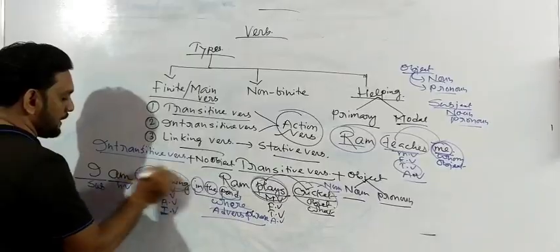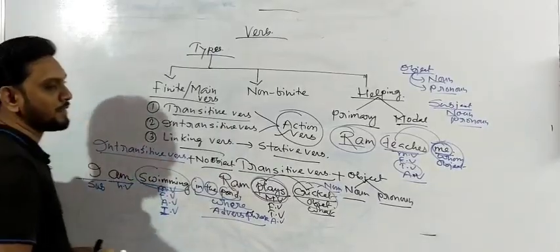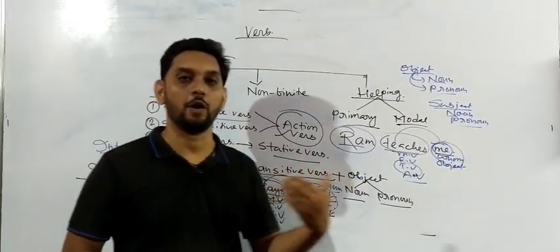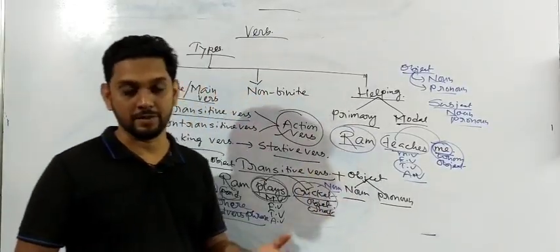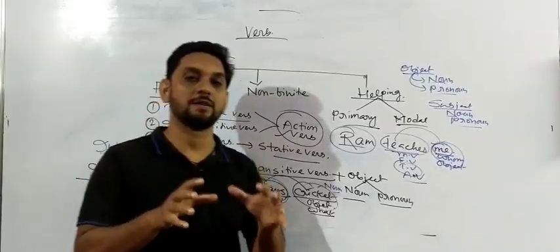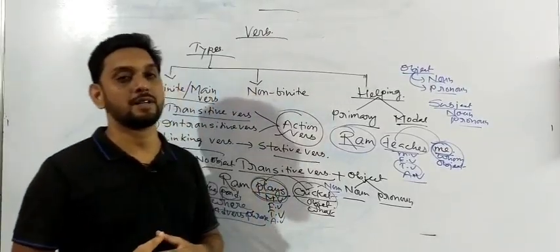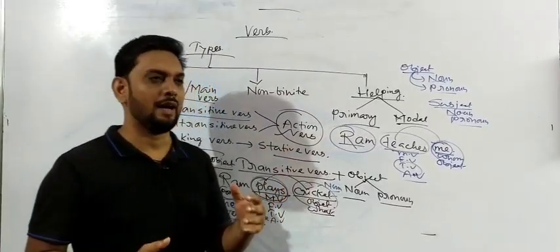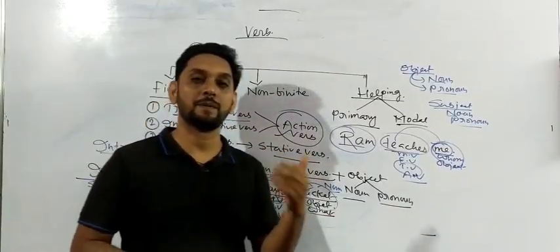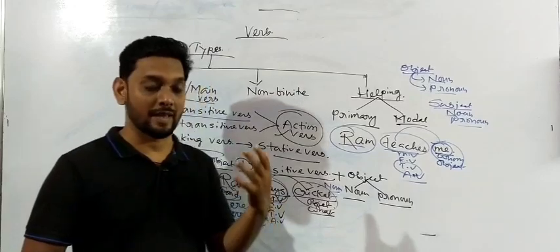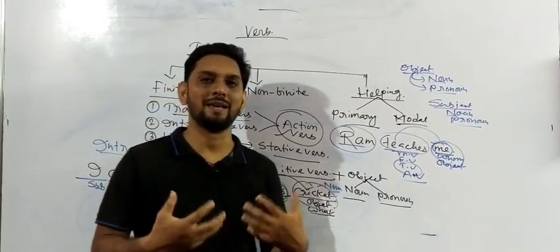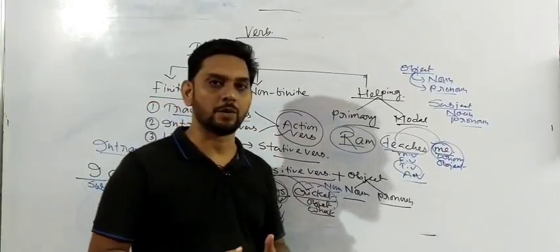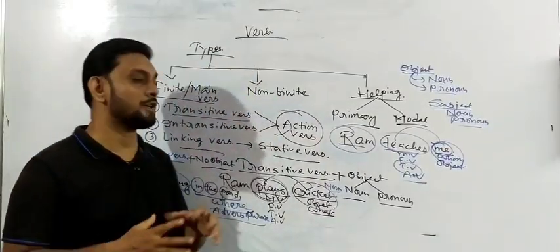Now, I am swimming in the pond. Here swimming is an intransitive verb. Why is it called an intransitive verb? Because this sentence does not have any object. It has the adverb phrase. So try to understand, a transitive verb always has an object, but an intransitive verb does not have any sort of object. It might have different things. An intransitive verb can have an adverbial phrase or adverbial word. All those things can be present, but not any sort of object will be there after an intransitive verb. Got my point?